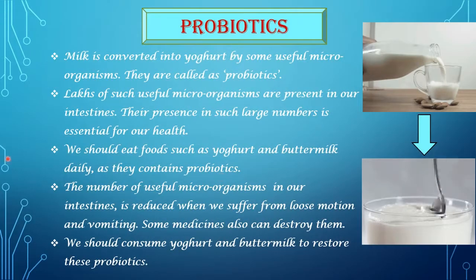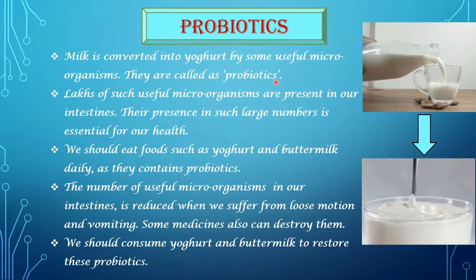Students, in 5th standard, in the chapter Methods of Preserving Food, you have learned about food and microorganisms. So now let's learn about useful microorganisms. Now we know that milk is converted into yogurt. Now how is this milk converted into yogurt? Milk is converted into yogurt by some useful microorganisms, and they are called probiotics.